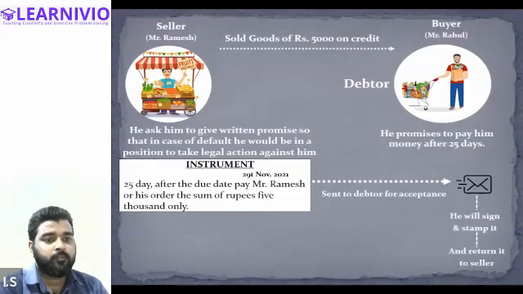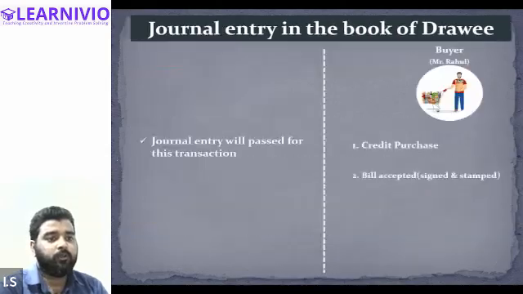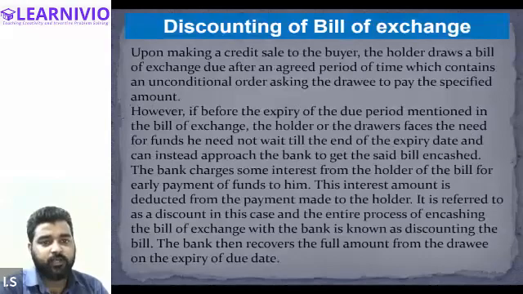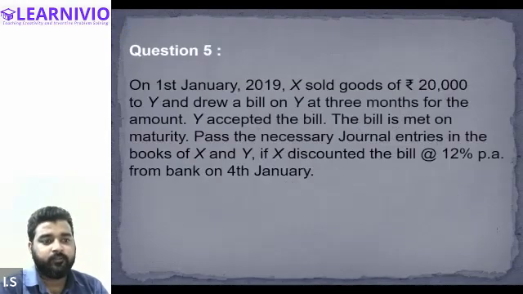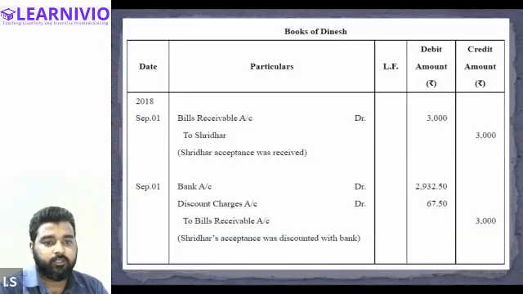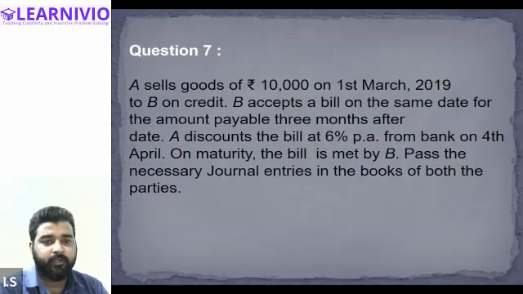Then we have done questions on the basis of the bill of exchange. In the last class we started discounting of bill of exchange, and we have done a few questions on discounting. We have completed question number 5, then question number 6, and question number 7 as well. Yes, everyone? Yes, sir.